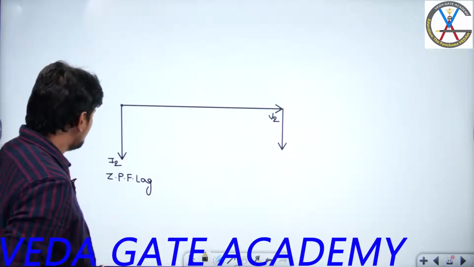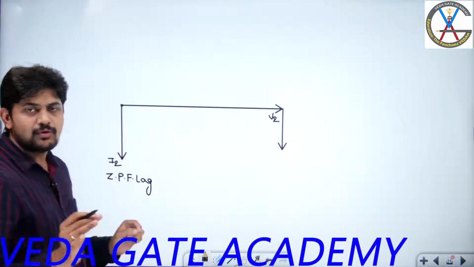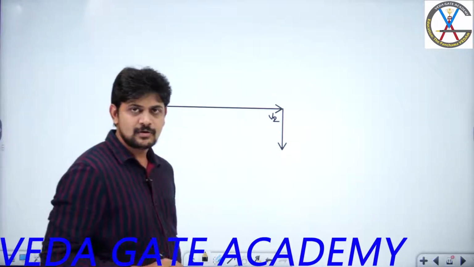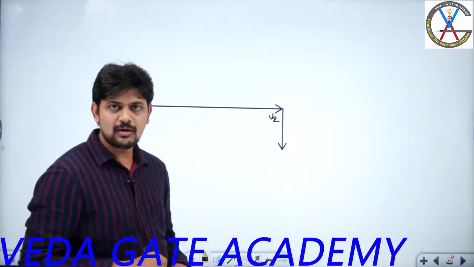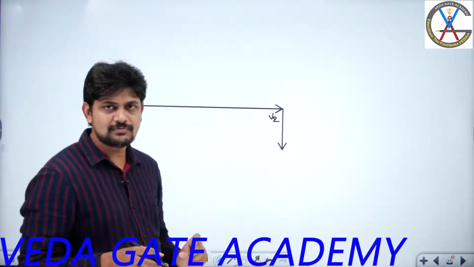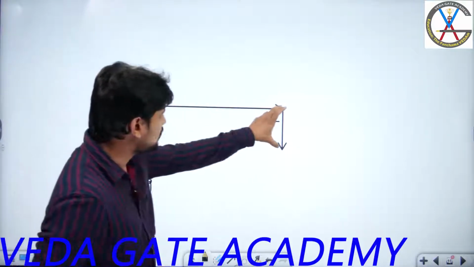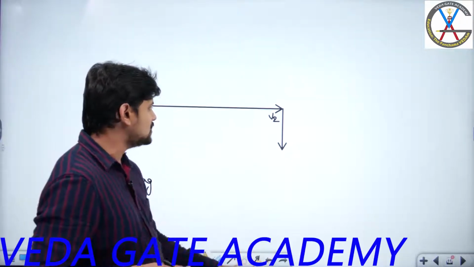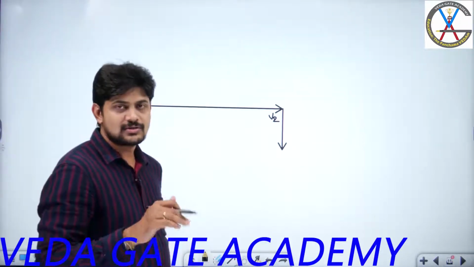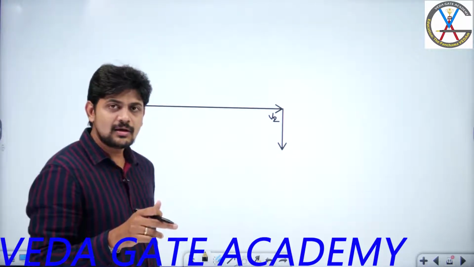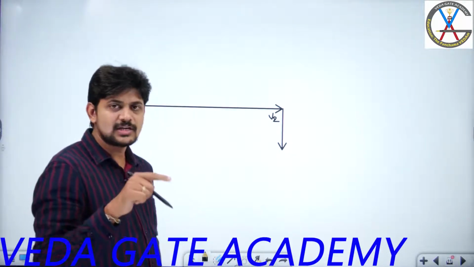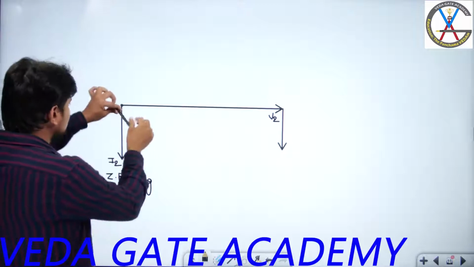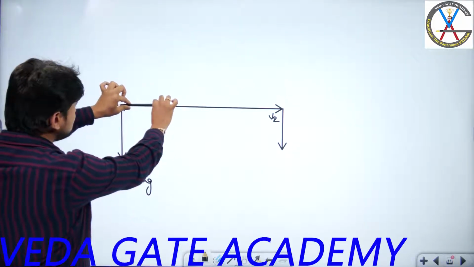For this ZPF lag, I am trying to get the phasor diagram for the expression E2. I know V2. From the tip of V2, I have to add I2R02, which will be in phase with the current I2. From this tip, I need to add one more phasor. What is that? I2X02, which is nothing but an inductor. For an inductor, the voltage will be exactly leading the current by 90 degrees. That means from here, I2X02 will be leading the current by 90, so it will be coming exactly here.